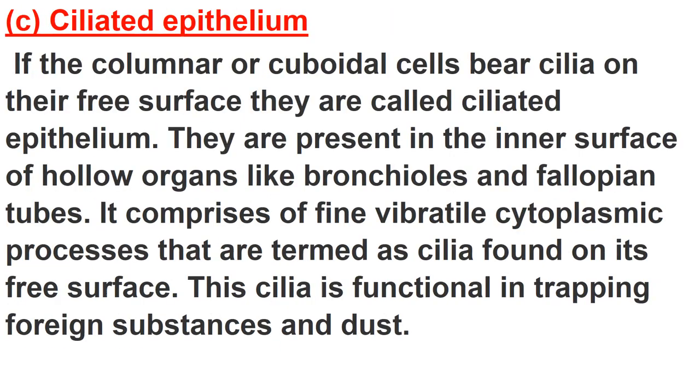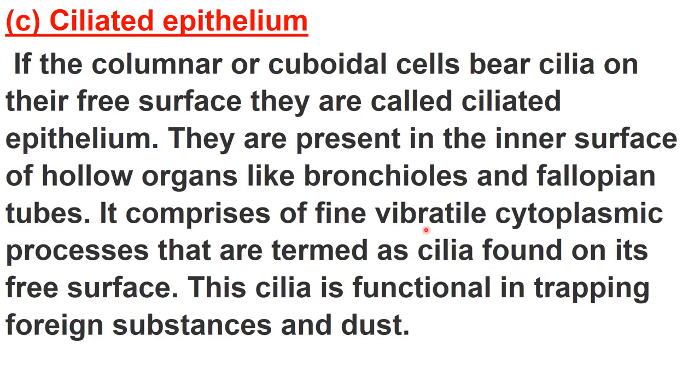Next is part C of the 7th question, and that is where ciliated epithelium is found in our body. So if the columnar or cuboidal cells bear cilia on their free surface, they are called ciliated epithelium, right? They are present in the inner surface of hollow organs like bronchioles. You know, bronchioles are part of the respiratory system, and fallopian tubes. Fallopian tube is part of the reproductive system of females, right? It comprises fine vibratile cytoplasmic processes that are termed as cilia.